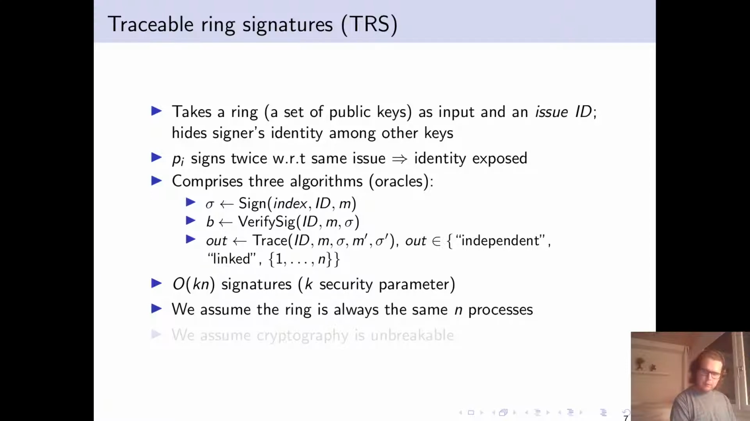We assume the ring is always the same n processes. So we have our set of n processes that's fixed a priori, and everyone's always signing with respect to it. We assume, for simplicity, without too much loss of generality, that cryptography is unbreakable.